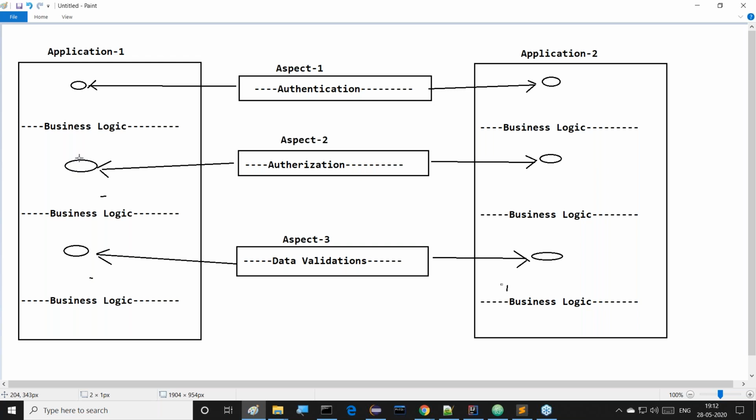Whenever application 1 reaches this particular join point, immediately flow will come to aspect 2 and execute that, and again come back to which one? Application 1. Similarly, when application 2 encounters this join point, it will come to aspect 2, execute it, and come back to application 2. Like this, whenever we execute the flow of execution, wherever we identify join points, flow comes to the aspect, executes it, and comes back to the respective application. This is exactly the meaning of aspect orientation. Sir, do you get my point or not?